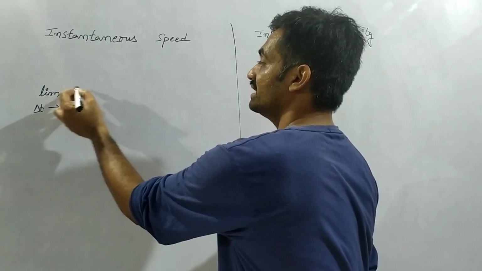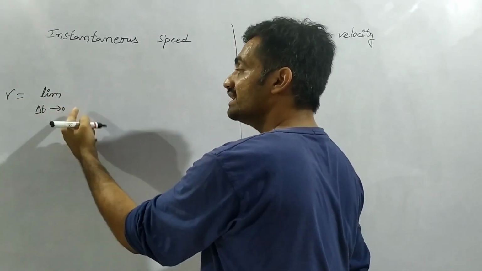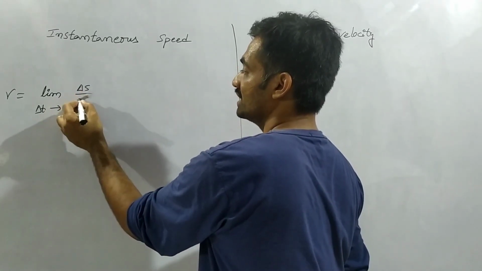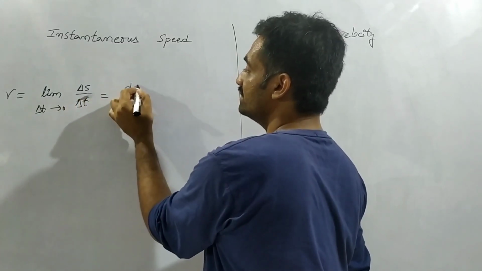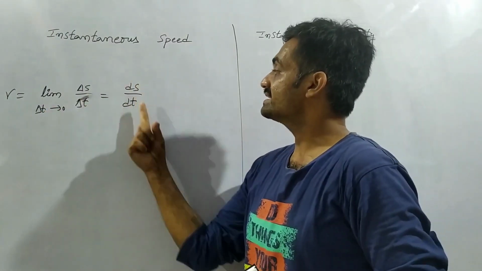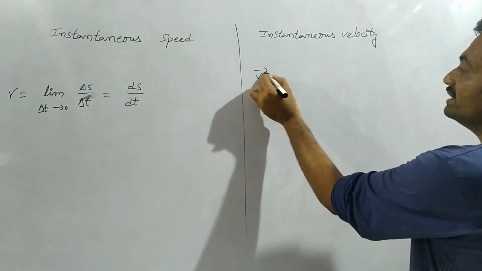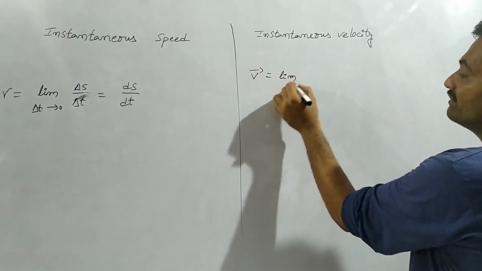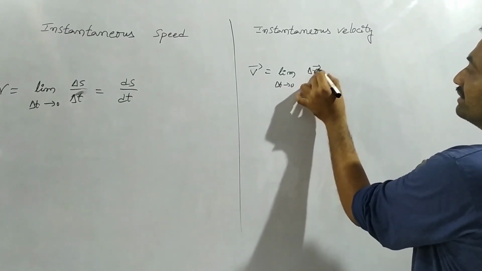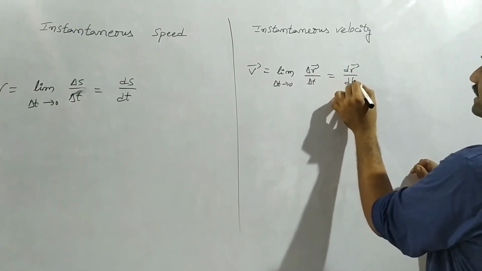Instantaneous speed can be represented as v equals limit of delta t tends to 0 of delta s by delta t, which is equal to ds by dt. It represents instantaneous speed. Whereas the instantaneous velocity is given as v bar equals limit of delta t tends to 0 of delta r bar by delta t, which is equal to dr by dt.